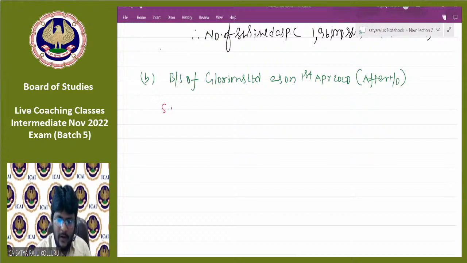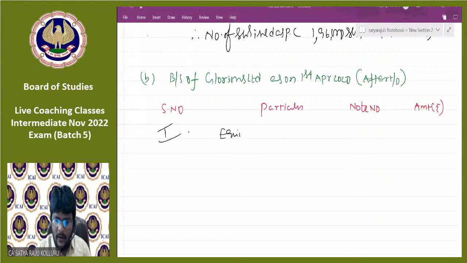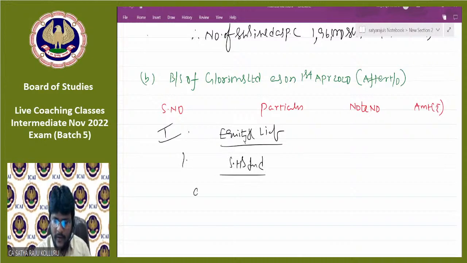Fine, start with serial number, particulars, note number, amount rupees. So first, equity and liabilities, where shareholders fund, under which A, share capital. Go to note number 1.